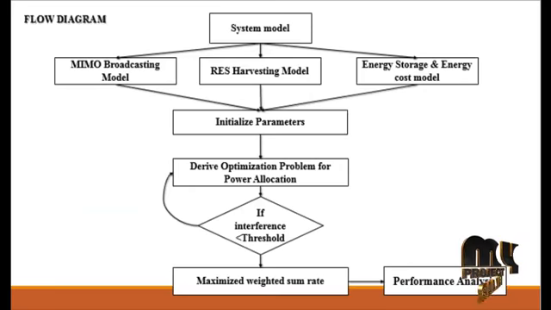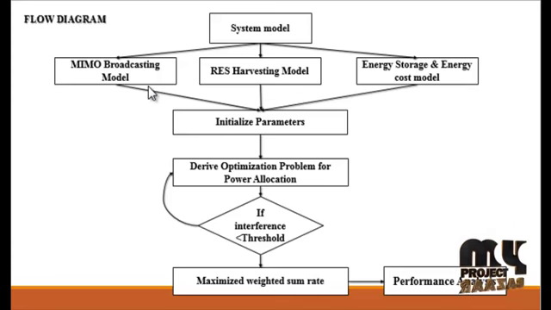Let us discuss the flow diagram of the project. First of all, this is the system model. The system model is split into three models. One is the MIMO broadcasting model, another is the RES harvesting model, and another is the energy storage and energy cost model.